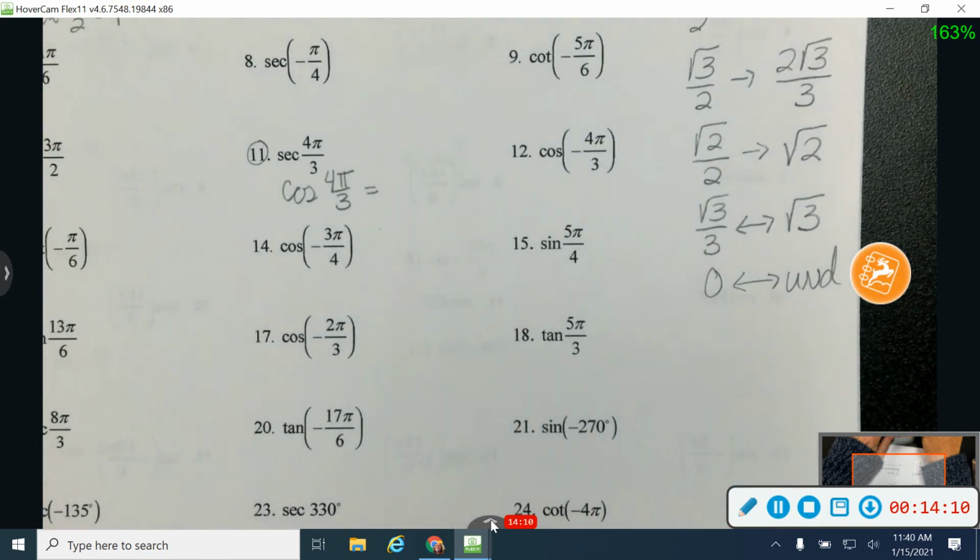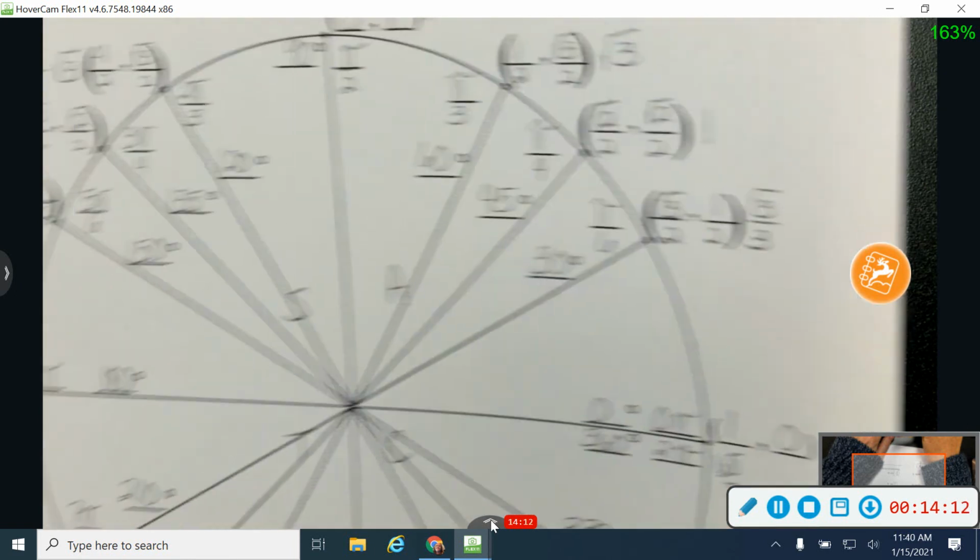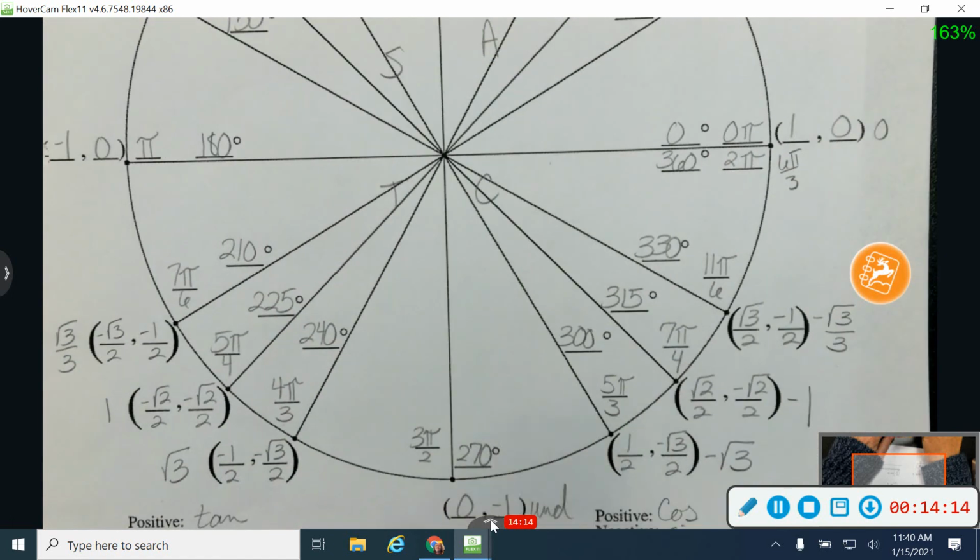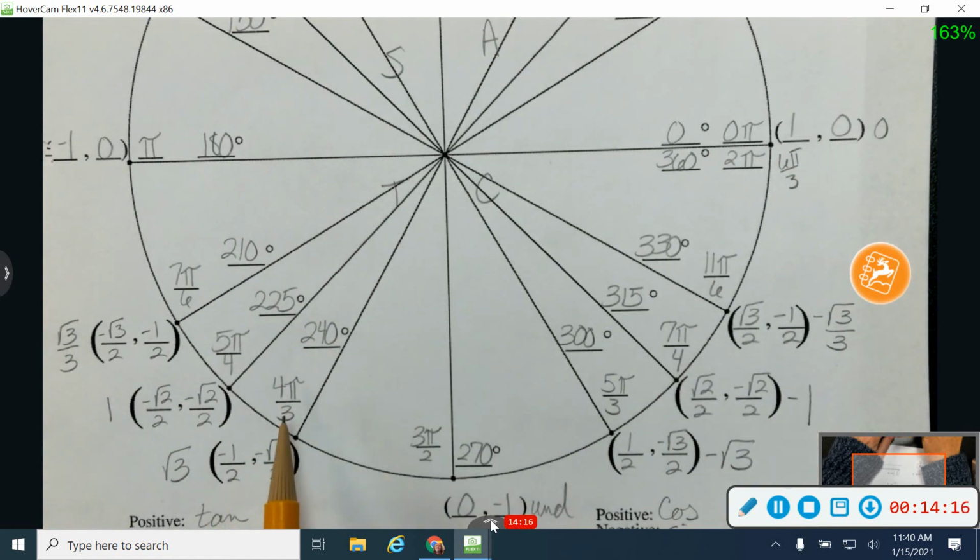Cosine is x, so I'm going to go to 4 pi over 3 right here and find x right here. I'm going to be working with negative 1/2 for my cosine value. So 4 pi over 3's x is negative 1/2.